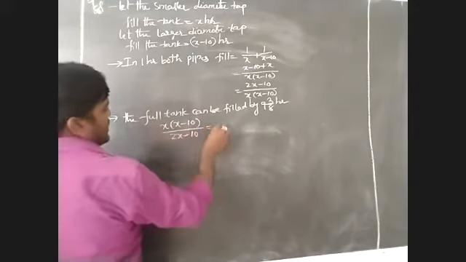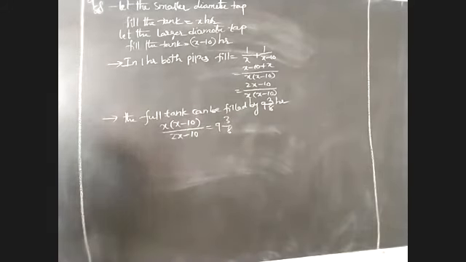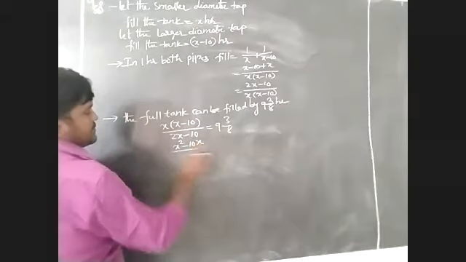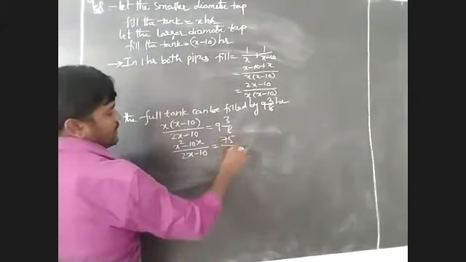That I have to take 93 by 8. Here I have to take that one. But how to write their value? x square minus 10x by 2x minus 10. That I have to take 75 by 8.